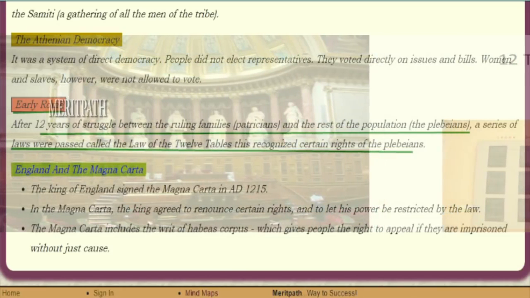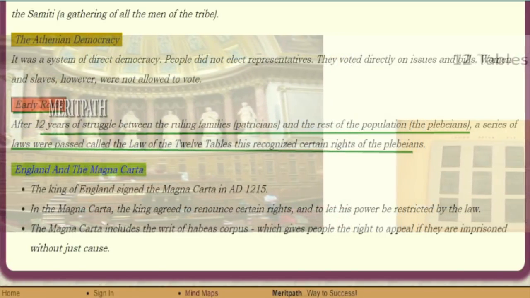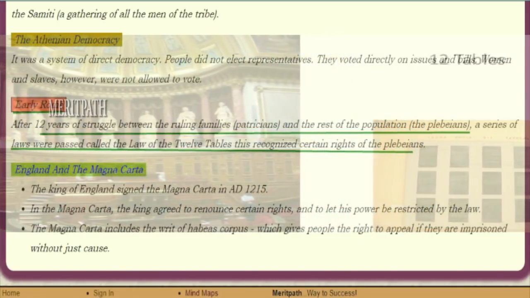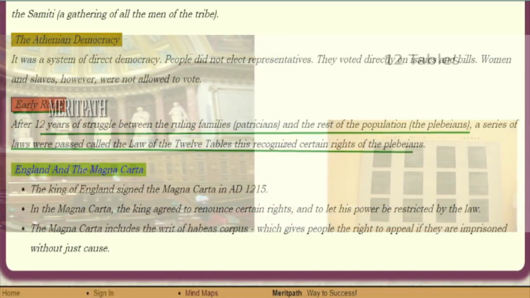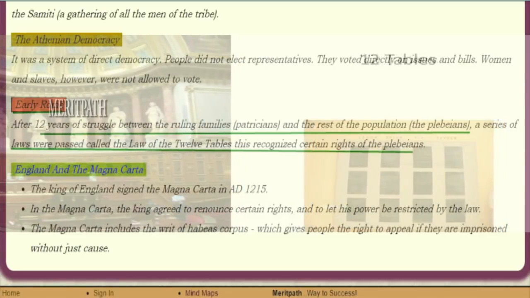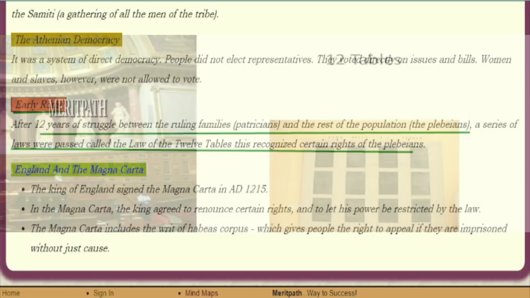Next, let's see the history of democracy in early Rome. After 12 years of struggle between the ruling families and the rest of the population, the ruling families known as patricians and the rest of the population known as plebeians, a series of laws were passed known as the Laws of the 12 Tables. These laws recognized the rights of the plebeians, that is the rest of the population.